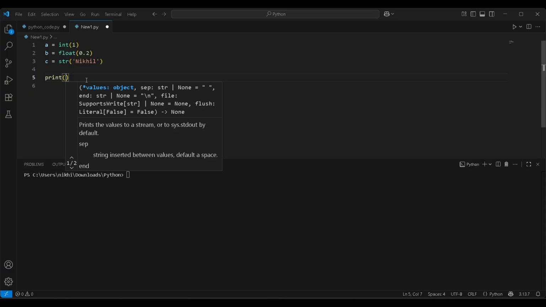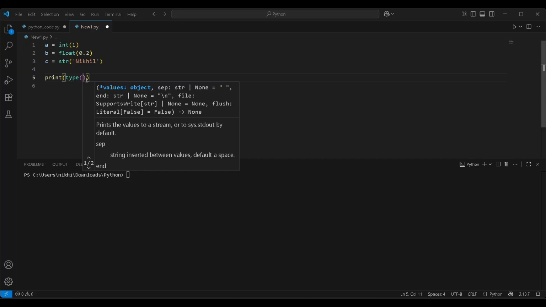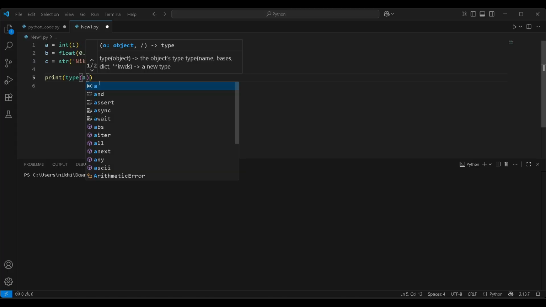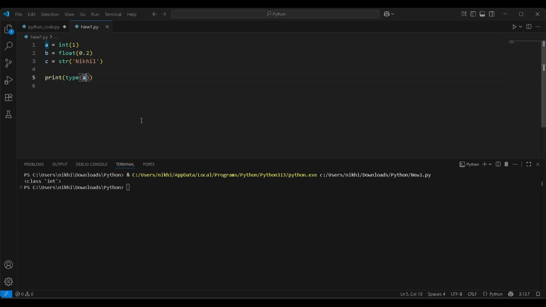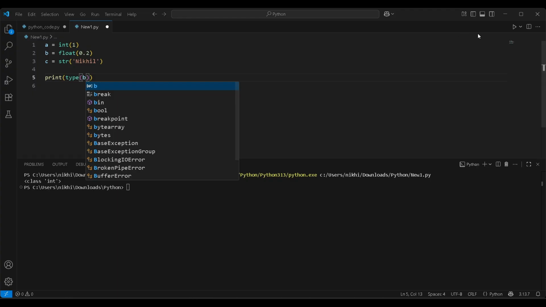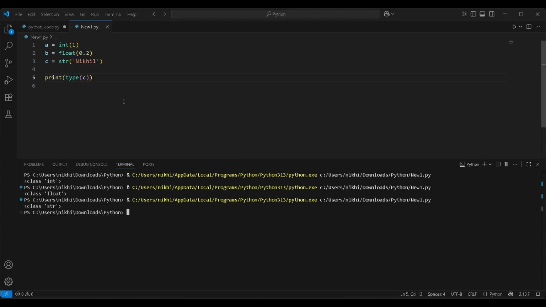For checking the type of any casting, you use the type built-in function of Python. Here I check the first variable I declared, a. It is class int. When I say b, it's float, correct? Now c is a string.